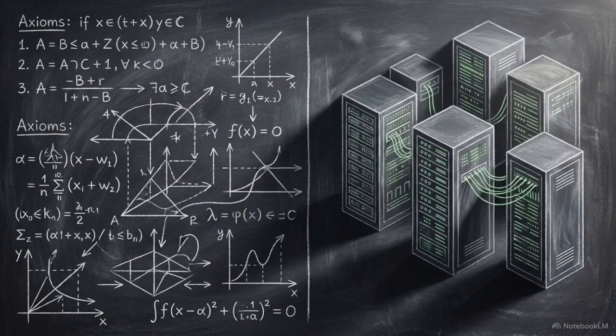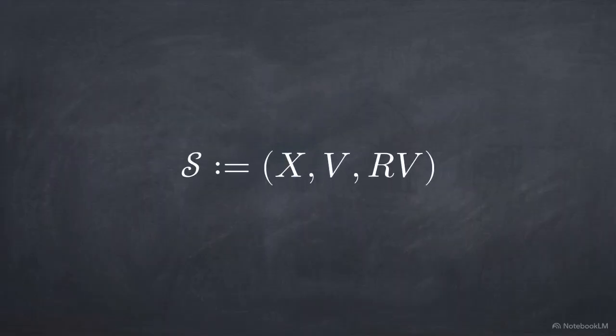Forcing this strict separation allows an architect to model and verify the system's core logic independently of the environment where it eventually executes. CoV1 formalizes a system as a single mathematical object defined by this triple: the state space, the violation functional, and the receipt verifier.